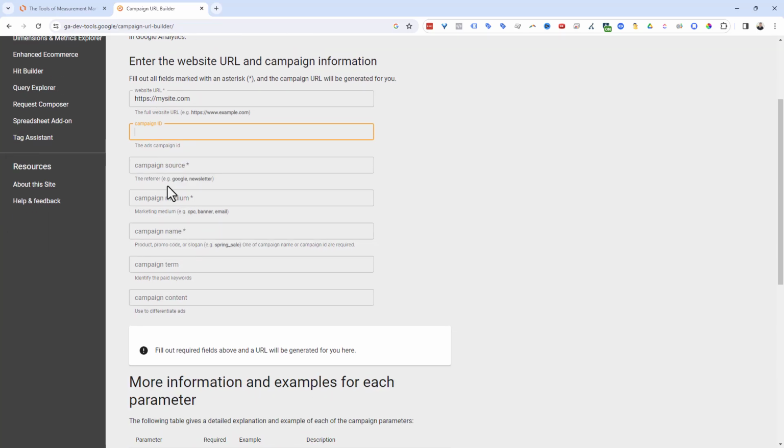We're going to skip campaign ID for a moment. What is the source of traffic? What is the medium of traffic? What is the name? Also notice these asterisks. These are the big three. These are the ones that are really sort of required, and that's where I would start.